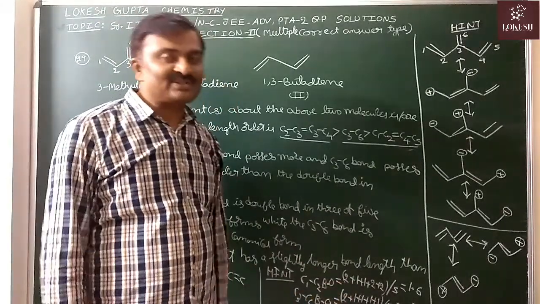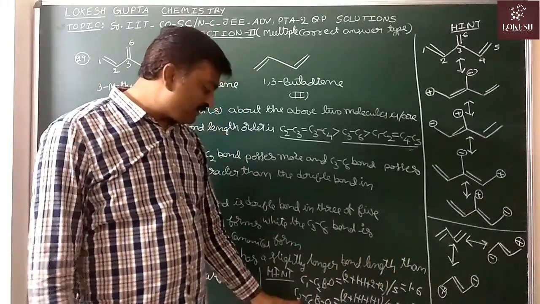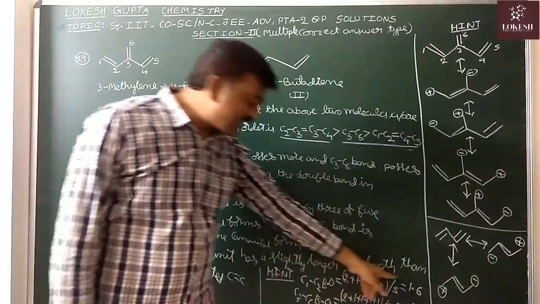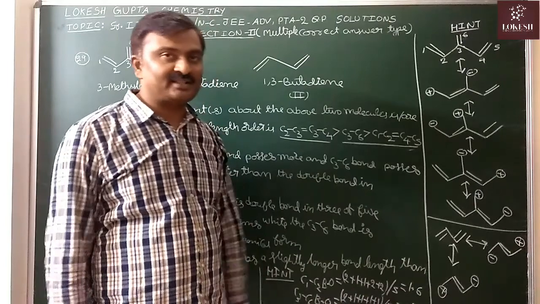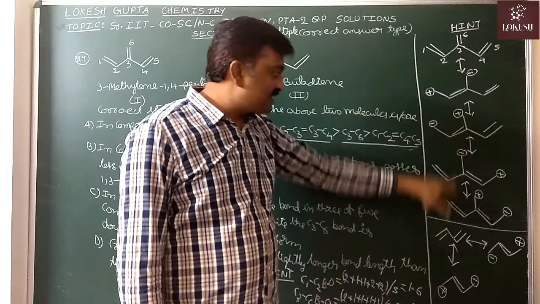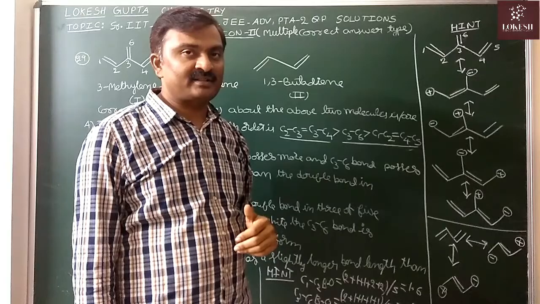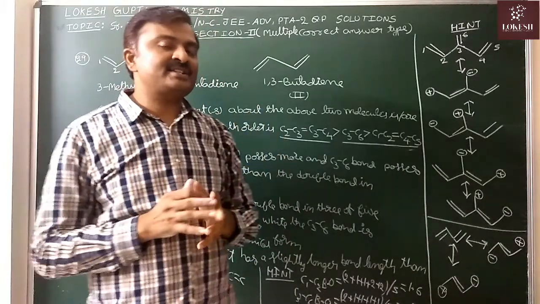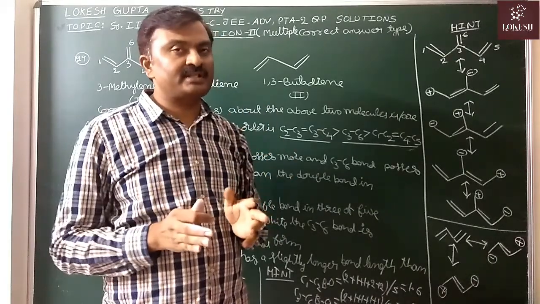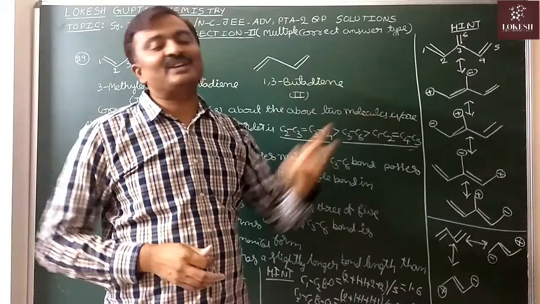Actually, these are also not correct calculations. Comparison is okay. When compared with this C3, C6 bond, for this one, bond order is okay. But the experimental bond order values, these are not correct. Why? Because when compared with this 4, this one is the most stable resonating structure. If identical resonance structures are there, the contribution of those resonance structures to the resonance hybrid structure is equal. In that case, we can do the average.